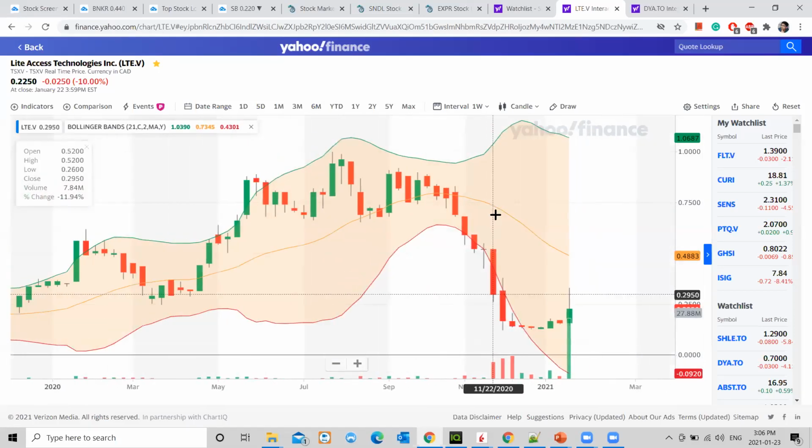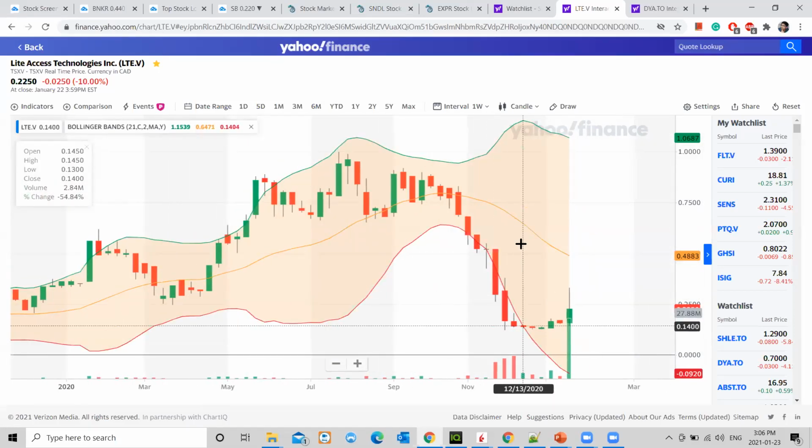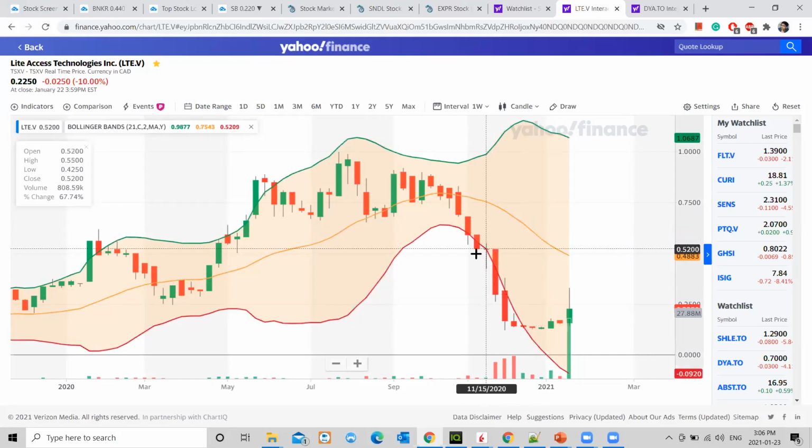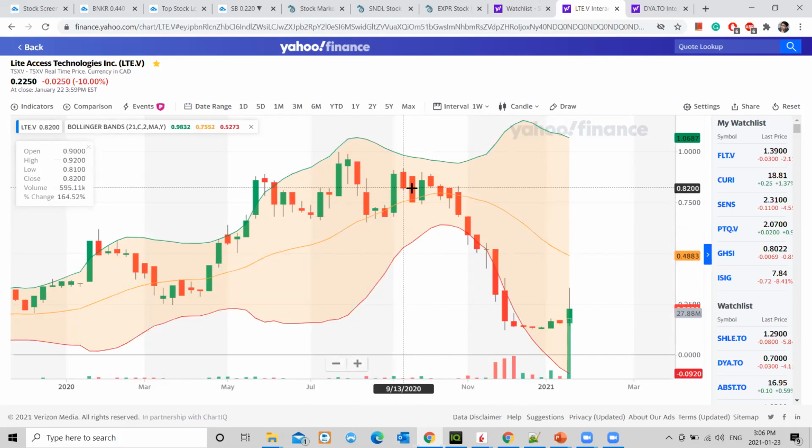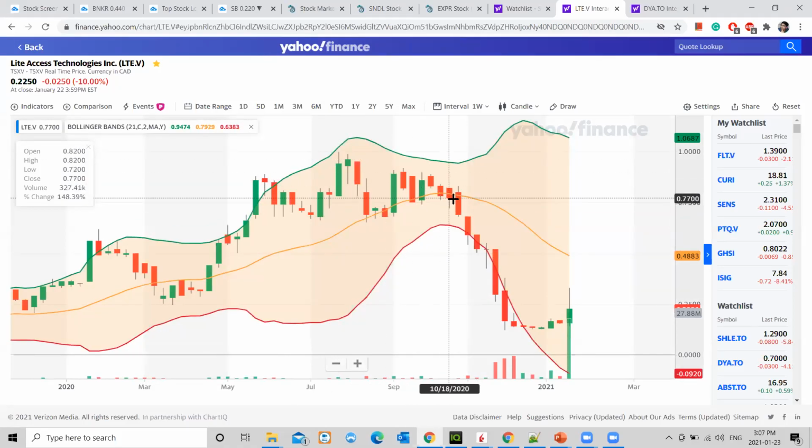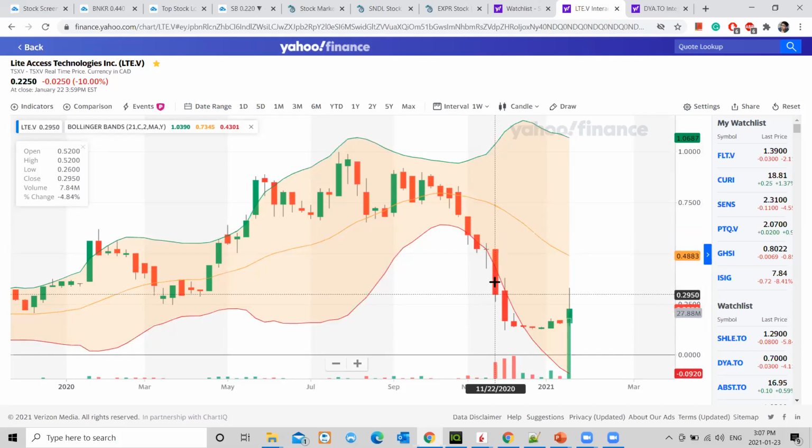And the reason why I would take the example of LTE is, if you see LTE about 3 months, 4 months back, it was trading at this range, 0.90, and then it dropped and started dropping here. And I entered, I think, on this drop on this day.